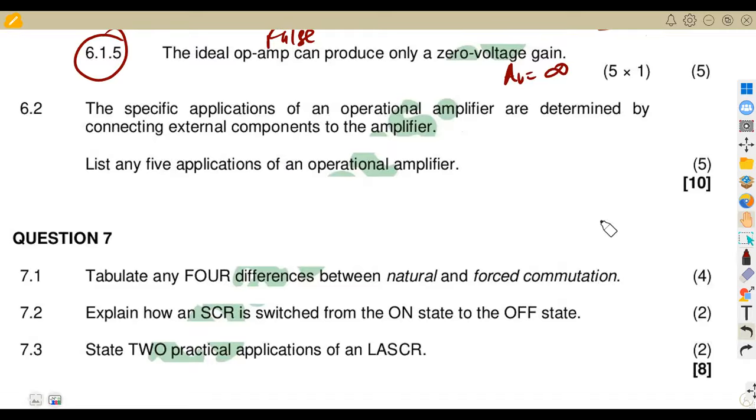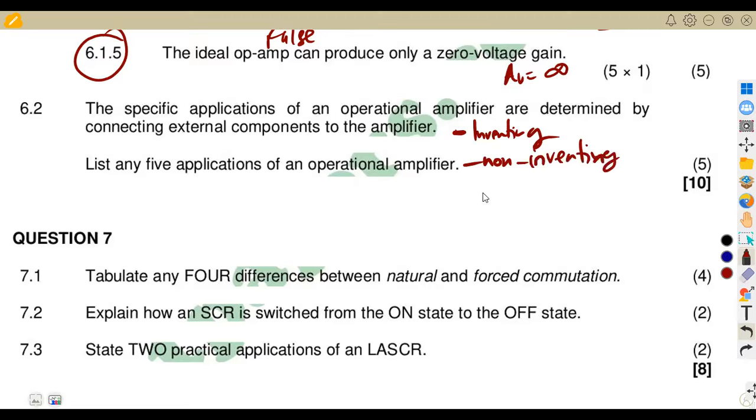You're just listing the op amps you have in your syllabus: we've got the inverting op amp, and the non-inverting op amp.